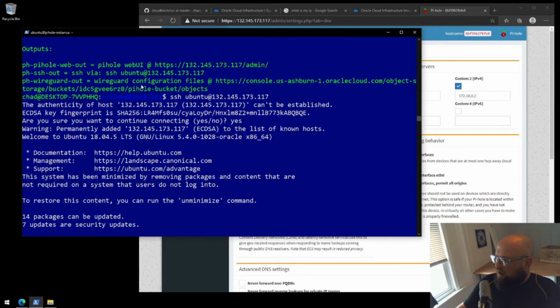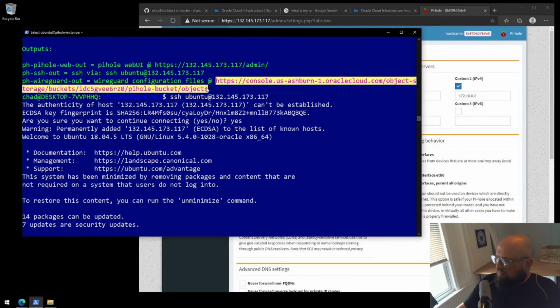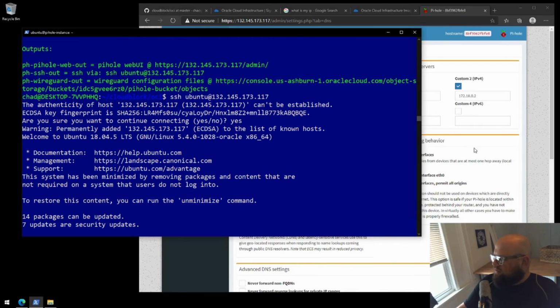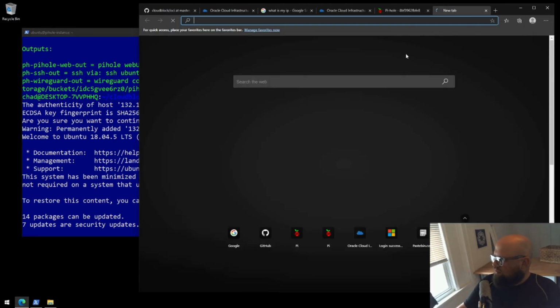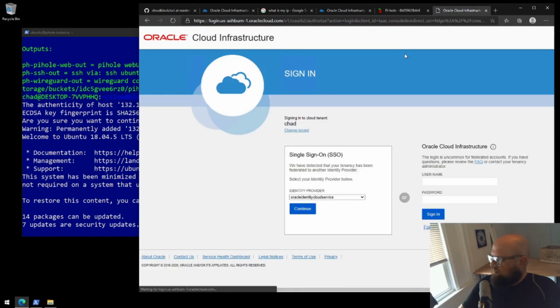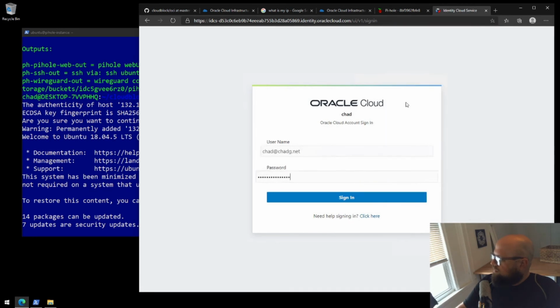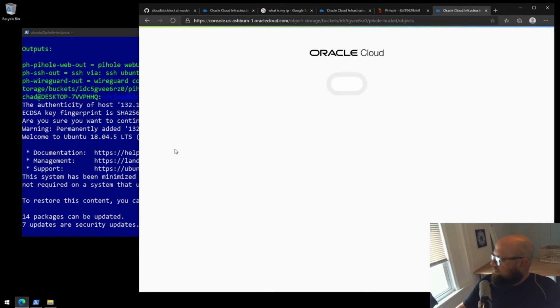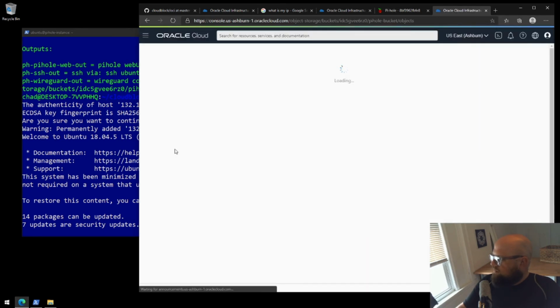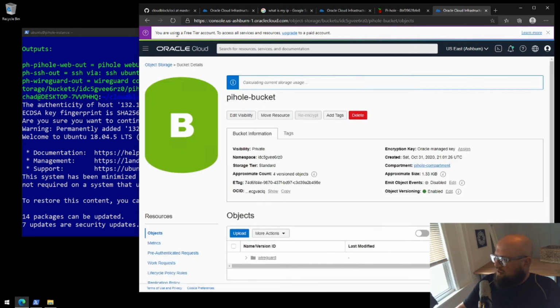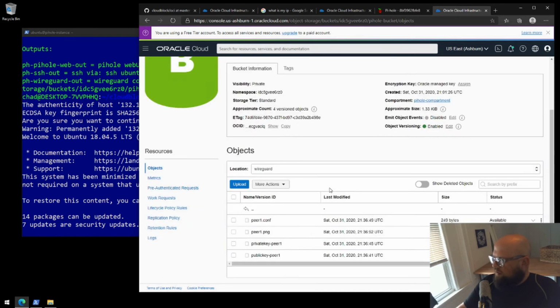And then finally, the WireGuard configuration. I'll highlight that and right-click it. This is going to open up in Oracle Cloud Storage. I'll sign back in. You can see I am using the free tier. Okay, we're in the bucket that stores our WireGuard configuration. You can see there's a WireGuard folder down here at the bottom. I've opened it up and scroll down.